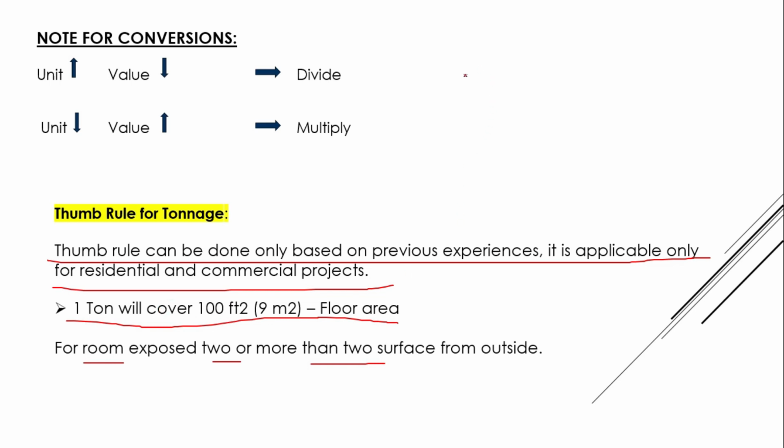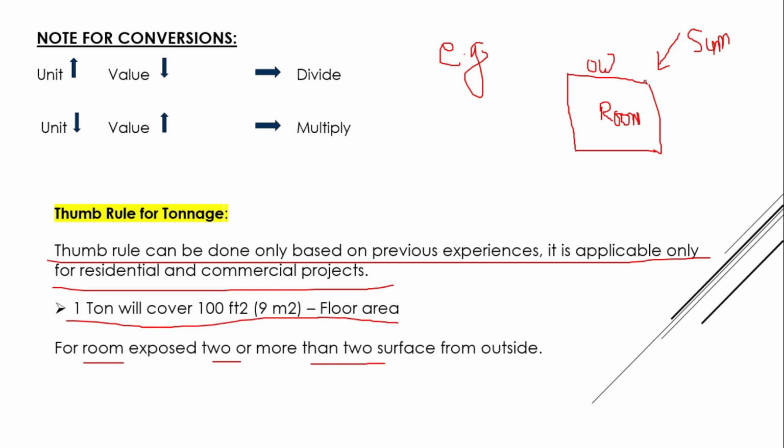For example, I will show you an example here. For example, this is one room. Here is the sunlight, this is the sun. These are all outside walls, exposed walls we can say.